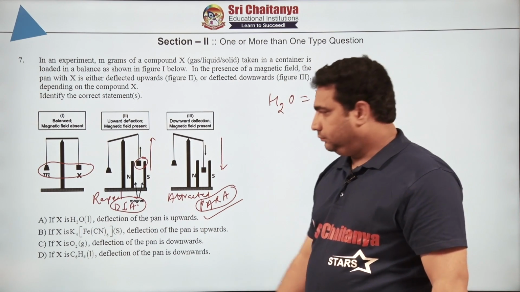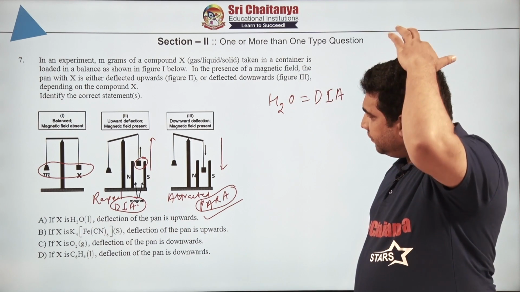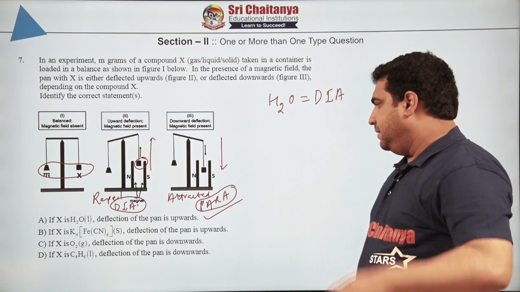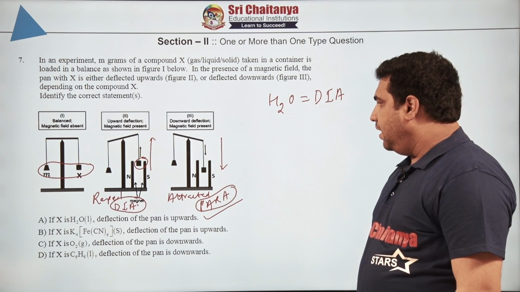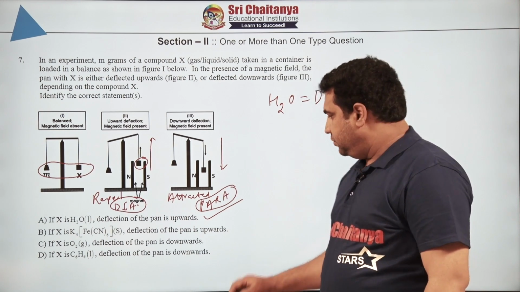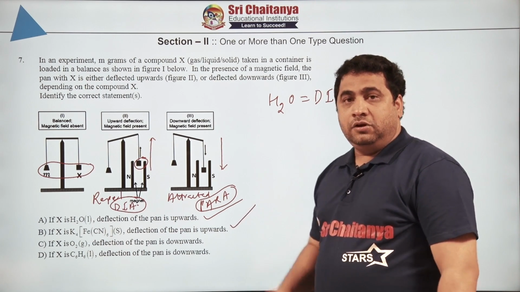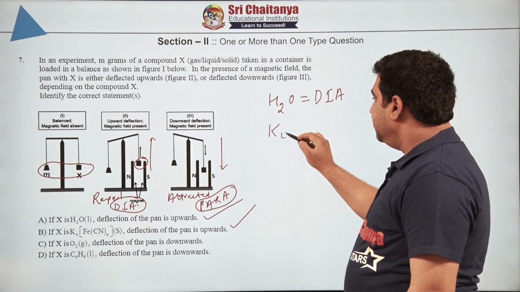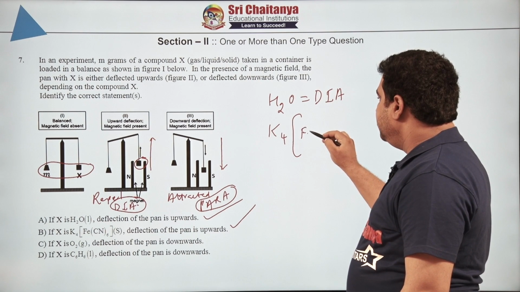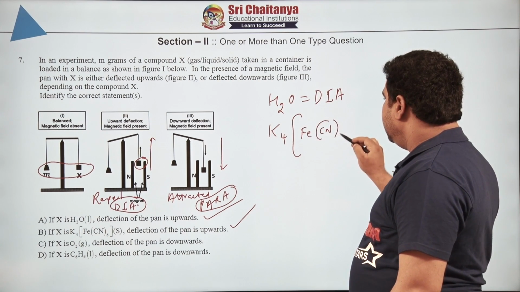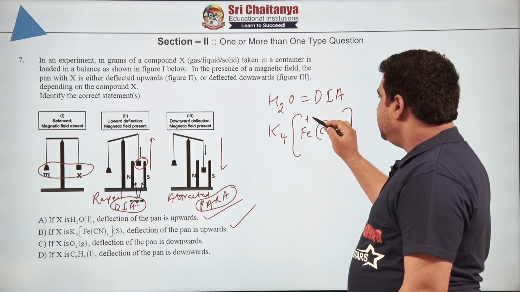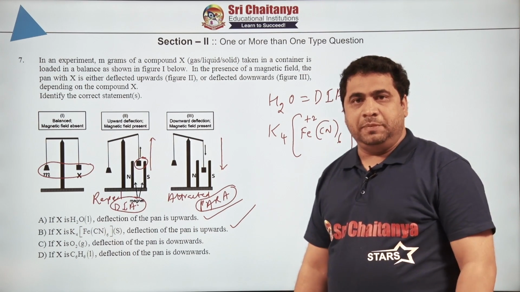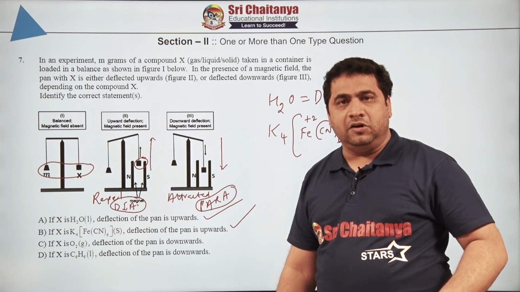Second one, if X is K4[Fe(CN)6], deflection of the pan is upwards. Yes, this is also correct. Now, here some students will have an objection, sir, I did not understand, or you will say like this also: there is a +2 oxidation state of iron here. So, +2 means you will say, sir, in d, unpaired electrons are left over.